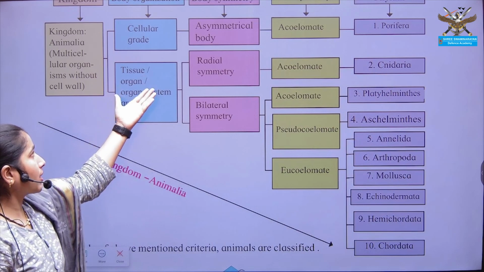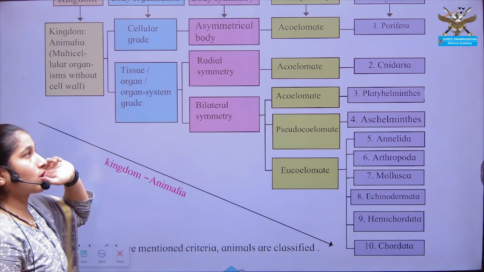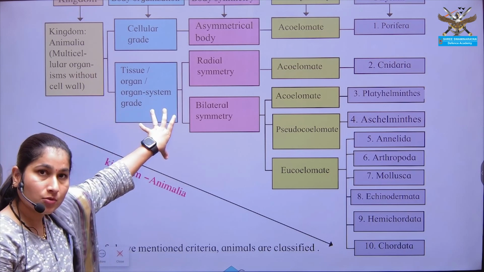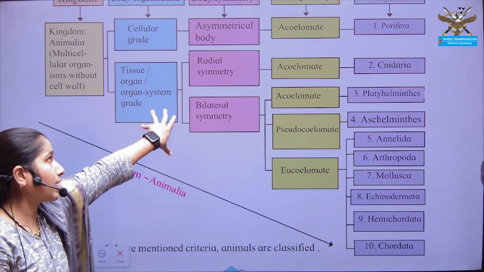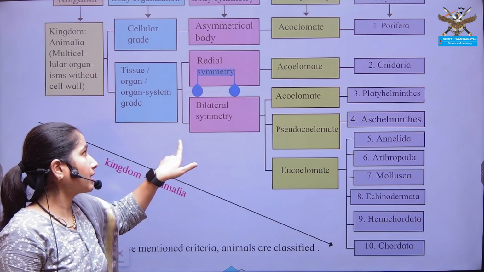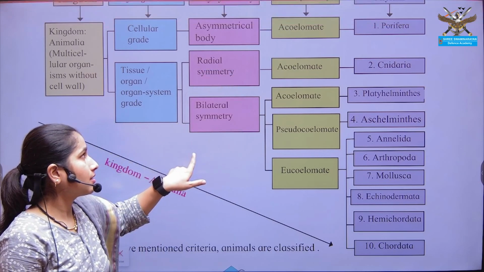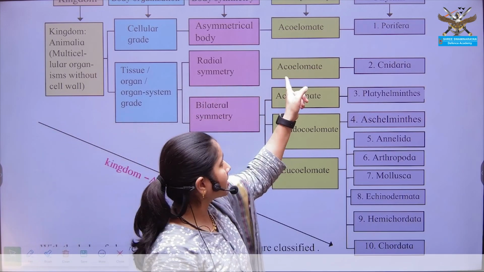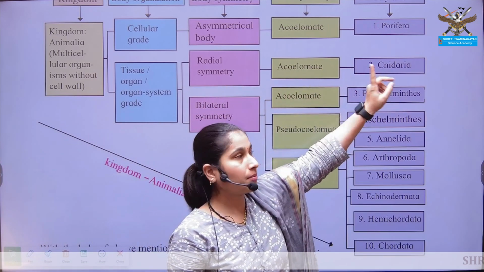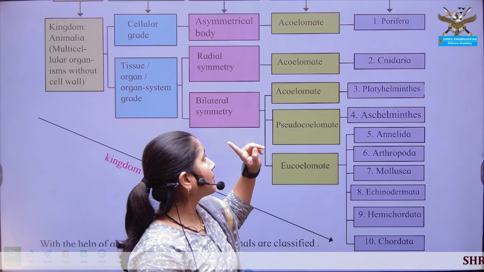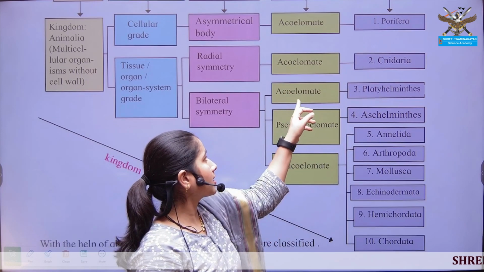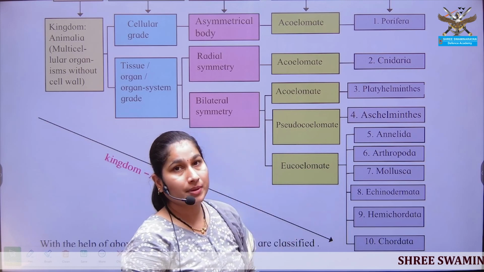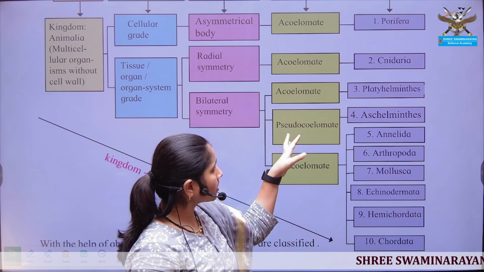Then comes the tissue grade of organization and organ grade of organization. Here some animals of the phyla show radial symmetry and some show bilateral symmetry. The organisms showing radial symmetry are acoelomate, belonging to phylum Cnidaria. The bilateral symmetry showing organisms are acoelomate, pseudocoelomate and eucoelomate.